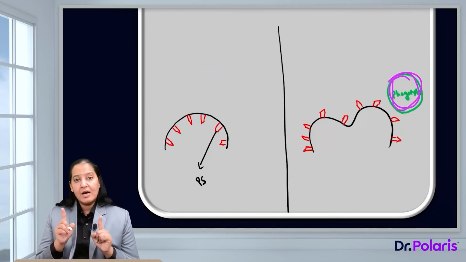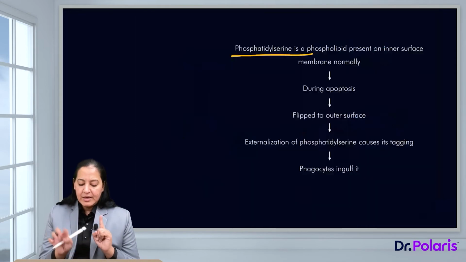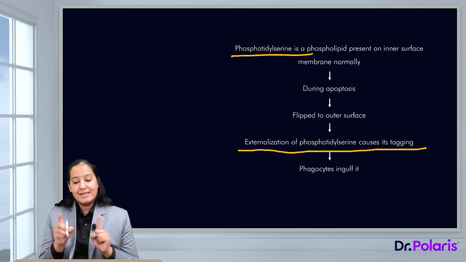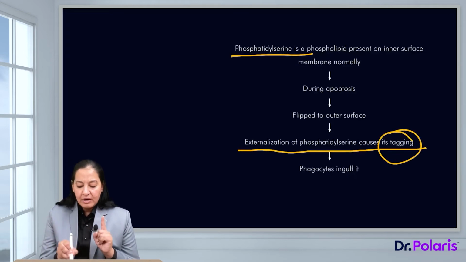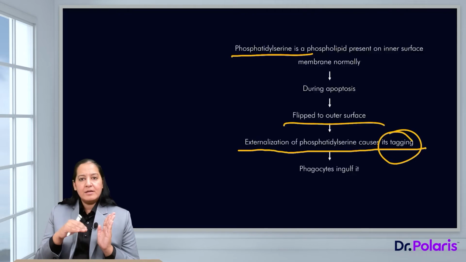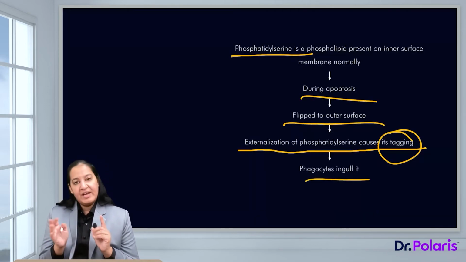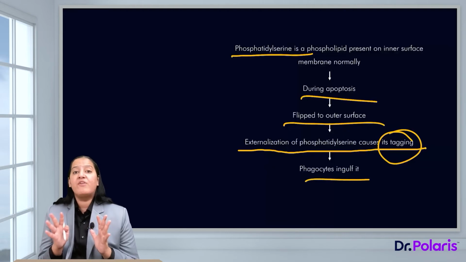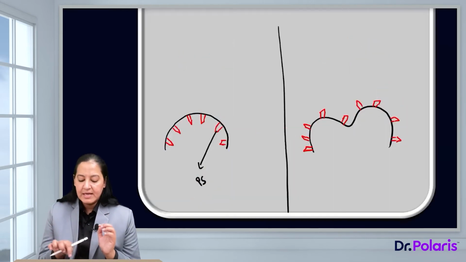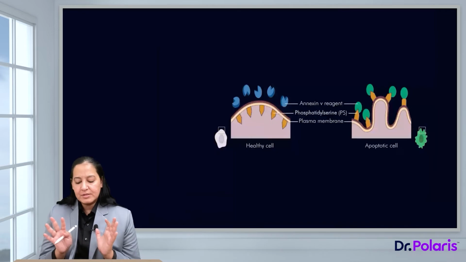So who is causing the tagging? The tagging is caused by phosphatidylserine. In this flowchart, you can see it is the externalization of phosphatidylserine causing the tagging, due to flipping of the inner membrane to the outer membrane during the formation of apoptotic bodies. A phagocyte will engulf only those cells which have phosphatidylserine on the outer surface. That's it. So this is the process of phagocytosis.